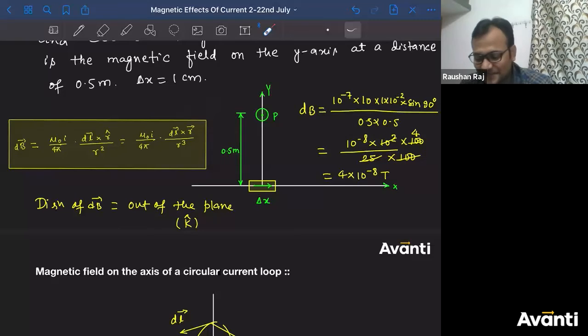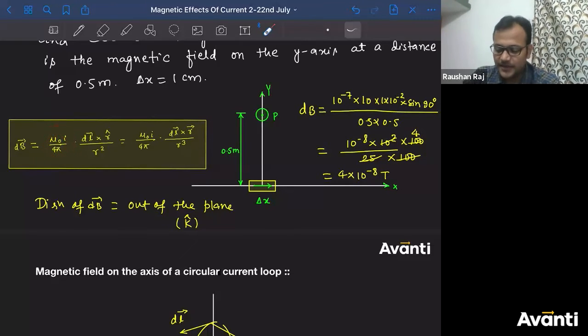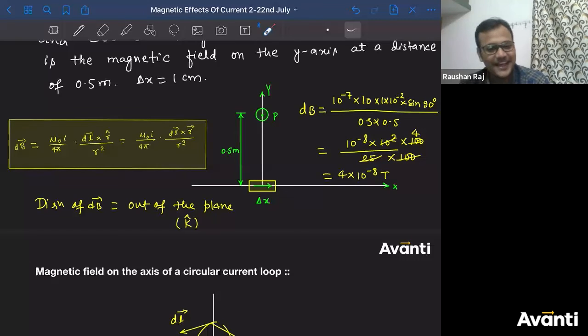How to remember so many formulas? You don't have to remember them all, relax, children. Think about some similarities. Rohit, think about some similarities. Okay? Electric field is KQ by R square. Here, in place of K into Q, it is I dL divided by R square. What to do, children? You will have to study. You have to remember a few of the things. Sorry, I can't help much. But if you want to crack competitive examinations, you have to remember a few of the formulas. Alright, guys, children, click yes if you have understood how to use Biot-Savart's law for a small current carrying element. Please click yes.